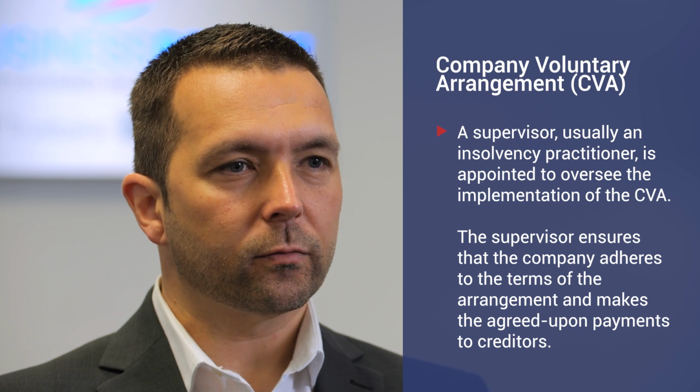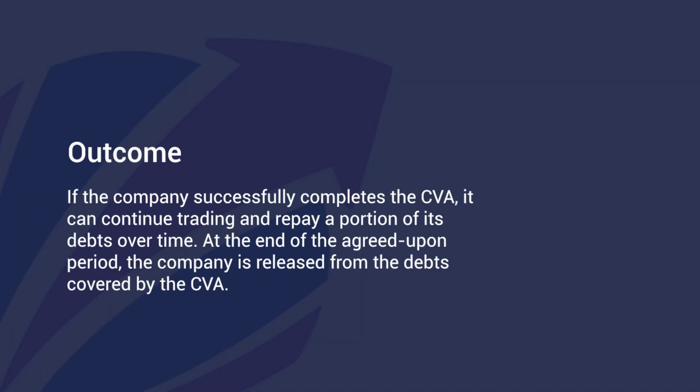the creditors. Outcome. If the company successfully completes the CVA, it can continue trading and repay a portion of its debts over time. At the end of the agreed upon period, the company is released from the debts covered by the CVA. In summary, a Company Voluntary Liquidation (CVL) involves winding up the company's affairs and distributing its assets to